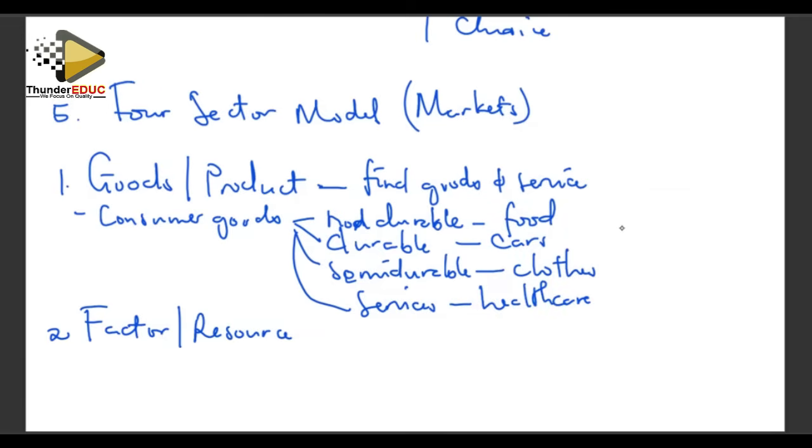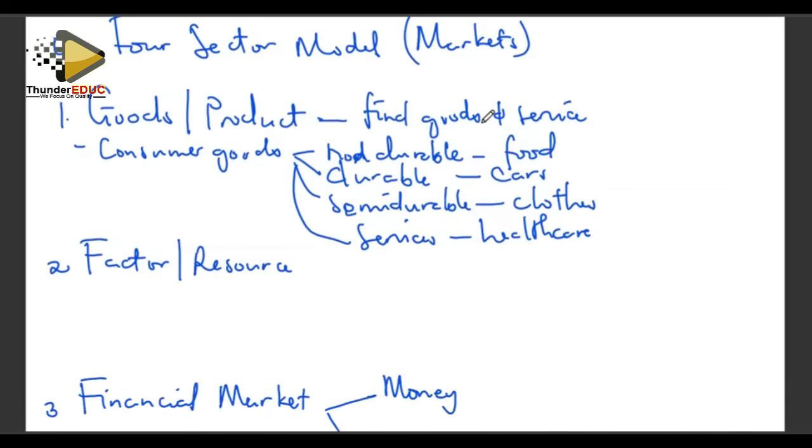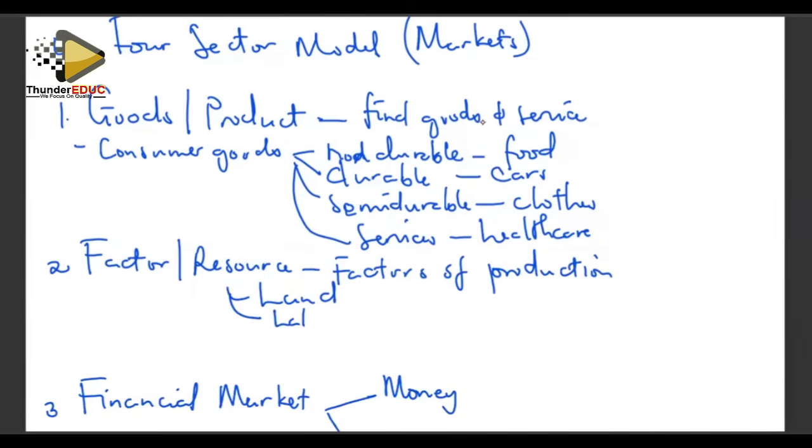resource market. Then when you go to your resource market, you know this is a market for factors of production. What are the factors of production? This is where land is sold. When you are explaining, you are now giving us the factors of production. You talk about labor. You talk about entrepreneurship. You talk about capital. Those are our factors which are traded in the resource market.